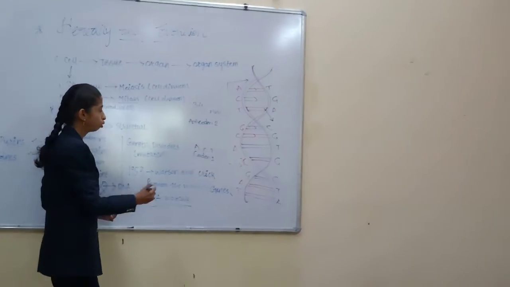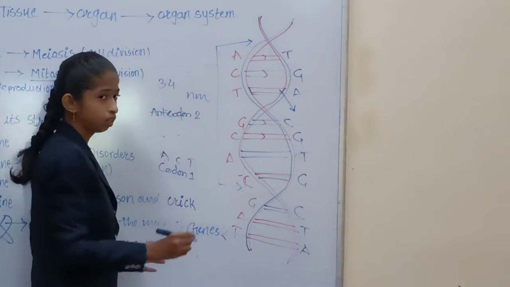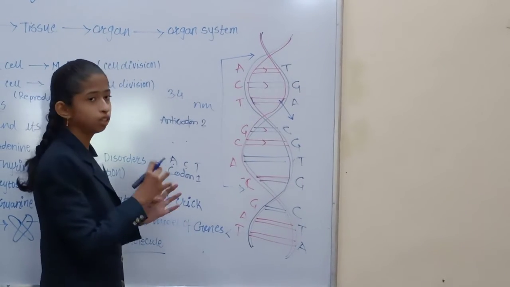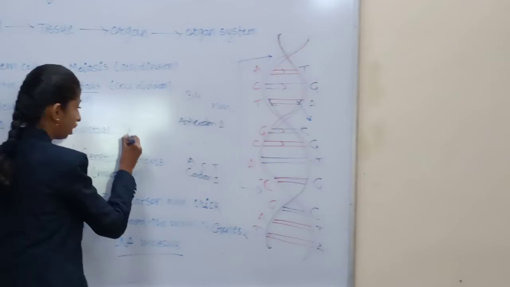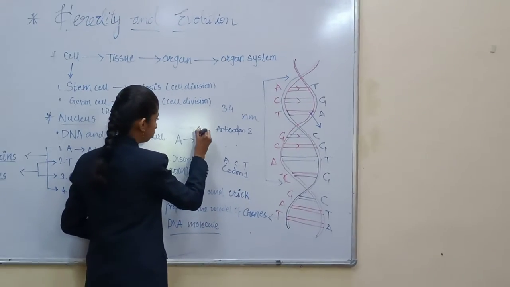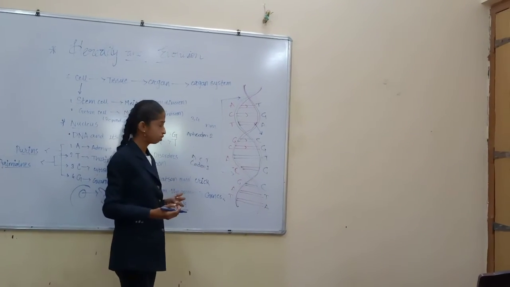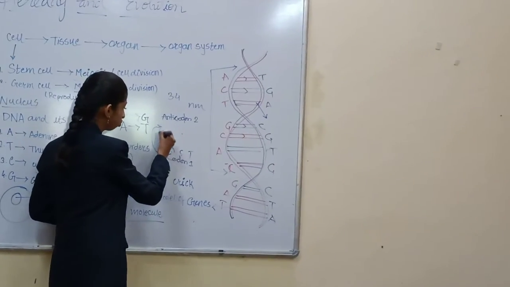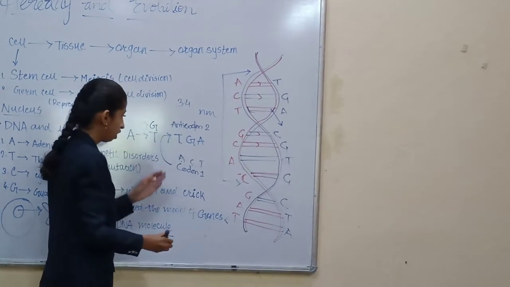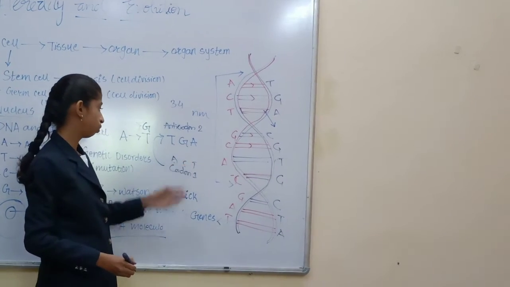And when we talk about the codon, if I take a simple sequence A, C, T, nothing but adenine, cytosine, and thymine, these are connected in a well-ordered form. If I take A, it always goes with the T, and if I take C, it always goes with the G. So when these codons are produced in the protein synthesis, the anticodons that are produced will always be T, G, and A. As you can see, A always goes with the T, C always goes with the G, and again A always goes with the T.